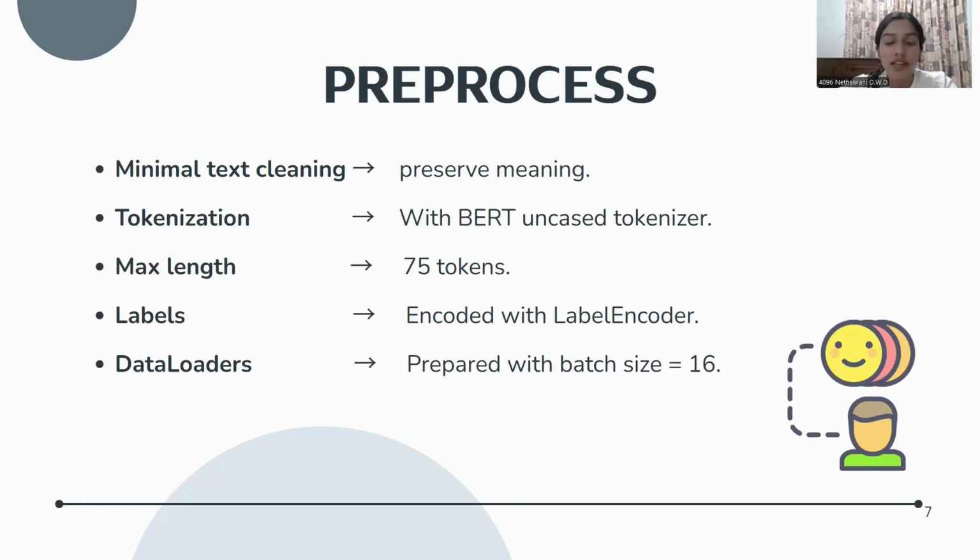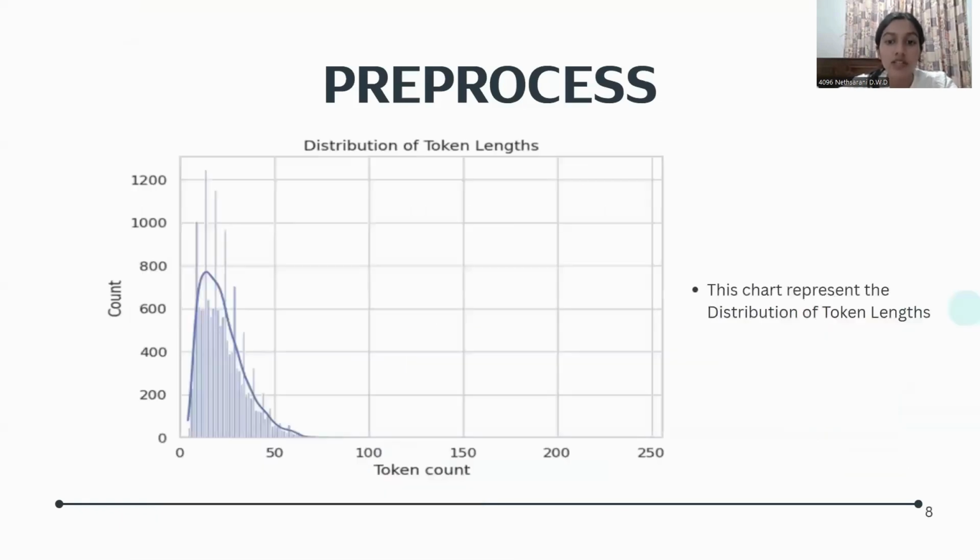To justify that sequence length, here is the token length view. As you see, the token length distribution shows most texts are short, well under our 75 token cap, so we achieve good coverage with efficient batching.